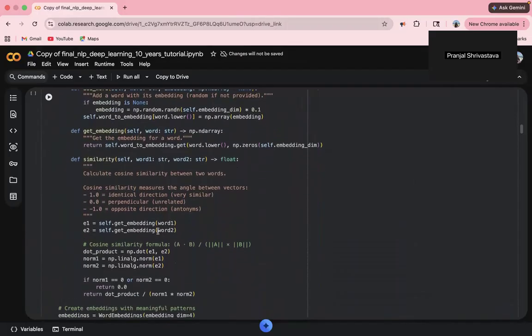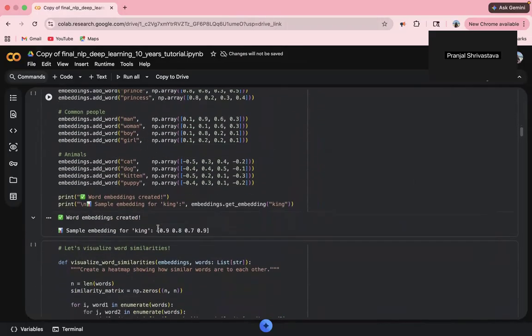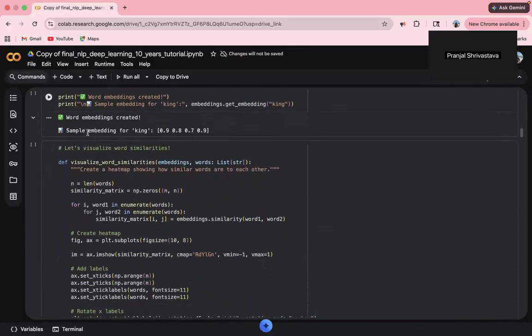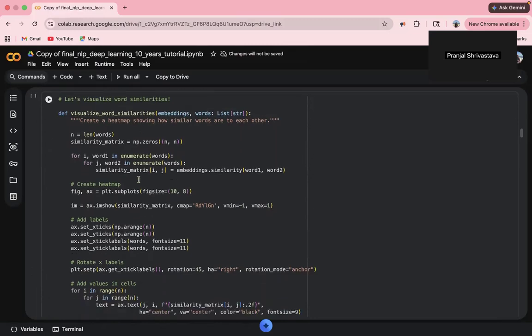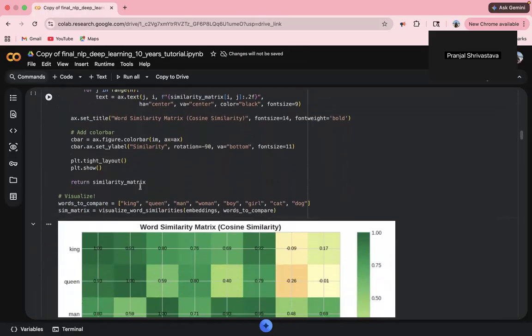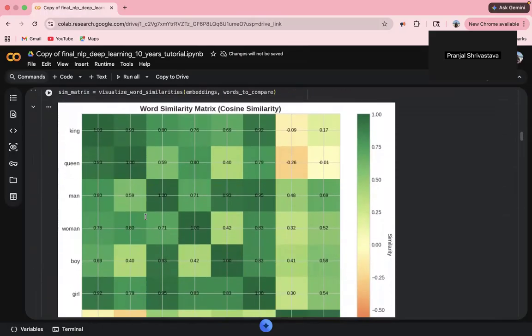The class WordEmbedding is shown here. Word embeddings created, sample embedding for king. Word similarities. This heat map shows which words are similar to which.